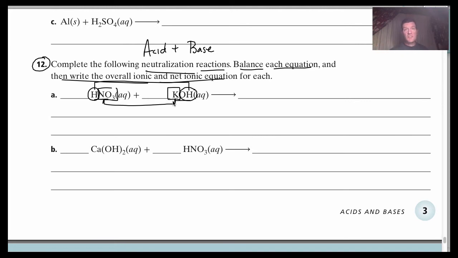It's like a double displacement reaction, and we've talked about those before. So I'm going to take the K and the NO3 and combine those together. K is a +1 ion, NO3 is a -1, so I just need one of each. H plus is a +1 ion, OH is a -1 ion, so I just need one of each.